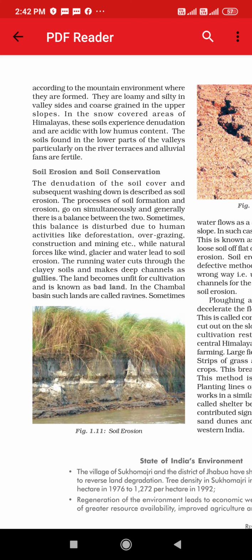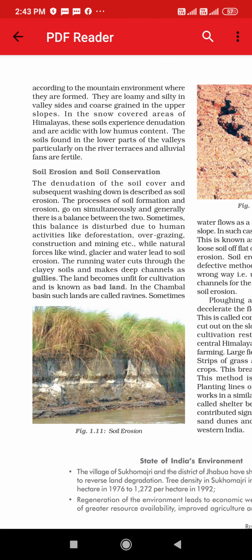When natural forces like wind, glacier and water lead to soil erosion, that I have already said. The running water cuts through the clayey soils and makes deep channels as gullies, right? The land becomes unfit for cultivation and is known as bad land. Now this land where water continuously flows will become unfit for cultivation, and we will say that it will be a bad land.